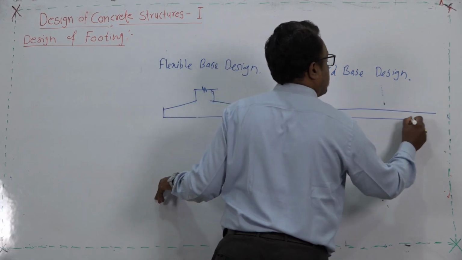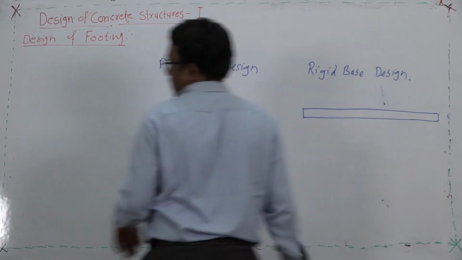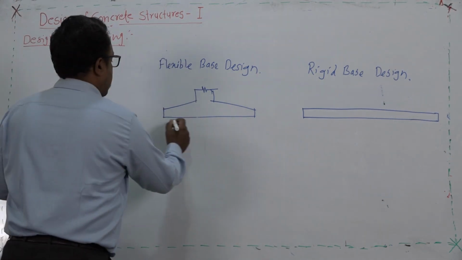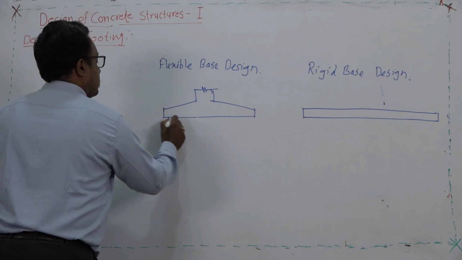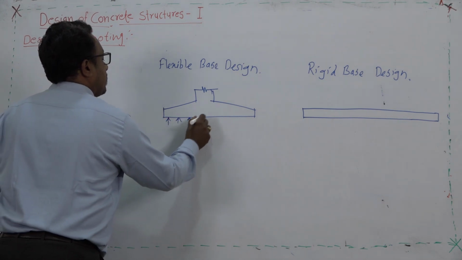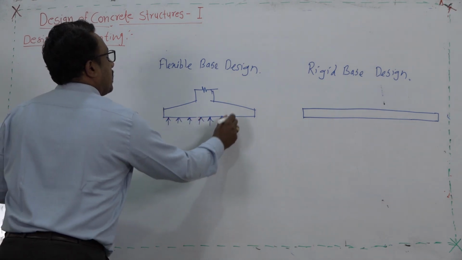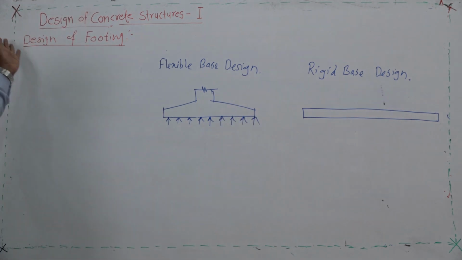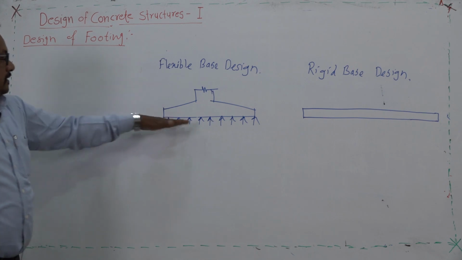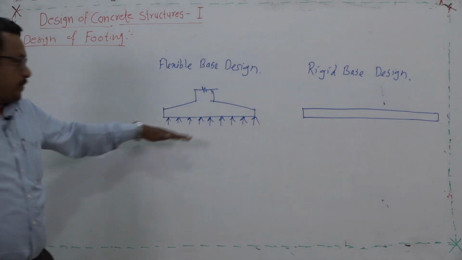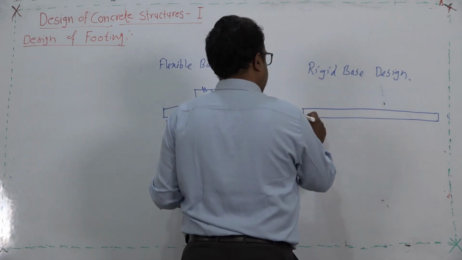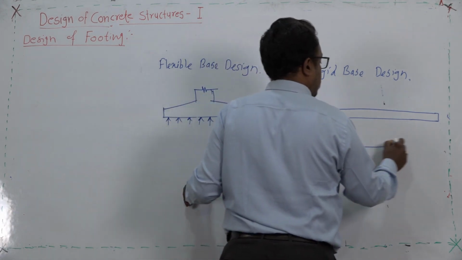In case of rigid based design, the length of footing is generally large compared to the flexible based design. In the flexible based design, the pressure distribution is uniform, and that is what we are going to follow in the design of this isolated footing. Whereas in case of rigid based design, the pressure distribution is somewhat like this.